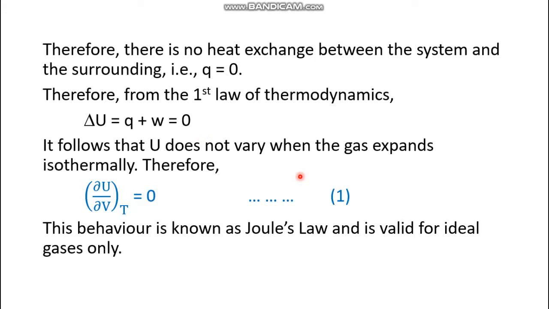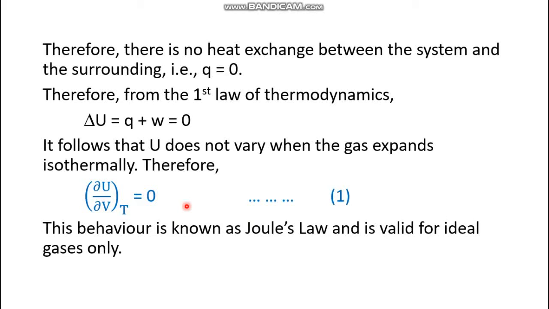So the ideal gas was increasing its volume, but no internal energy change was detected, and the condition was completely isothermal because no temperature change was detected. This overall thing can be demonstrated mathematically as del U by del V at constant T equals 0, and this is equation 1, which is known as Joule's law.